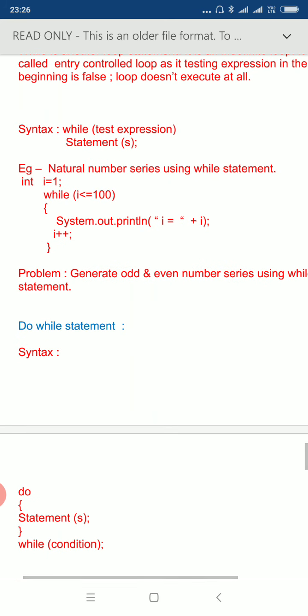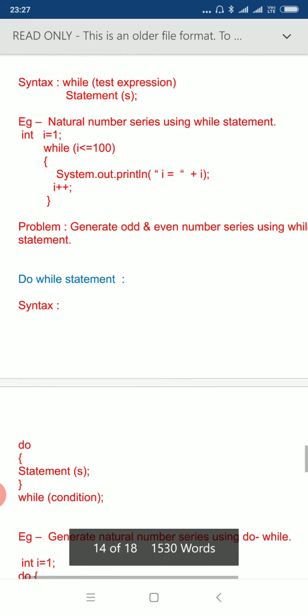As you can see in the example, here we are testing while I is less than or equal to 100. It means as long as the value of I is less than or equal to 100, display "I equal to" followed by the value of I. So this System.out.println statement is executed, and it displays "I equal to" followed by the value of I. The plus given over there is just for combining "I equal to" with the value of I. The purpose of I++ is to increase the value of I by 1, so that the next value of I is taken. So in this, initially the value of I is 1, then after the loop the value of I becomes 2, 3, 4, and all these values are also displayed.